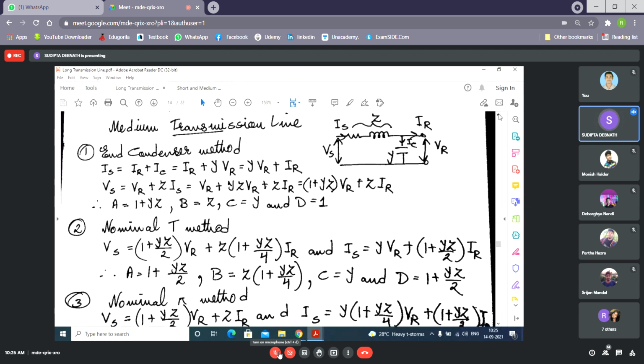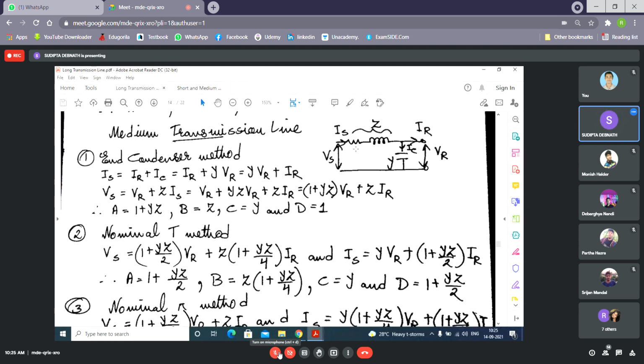From this we can write IS equal to IC plus IR. This we have discussed earlier, but here again I am discussing. And IC equals VR into Y. Just replace IC with VR into Y. So IS can be written as YVR plus IR. You can understand this is C and this is D. So C is equal to Y, and D is 1.